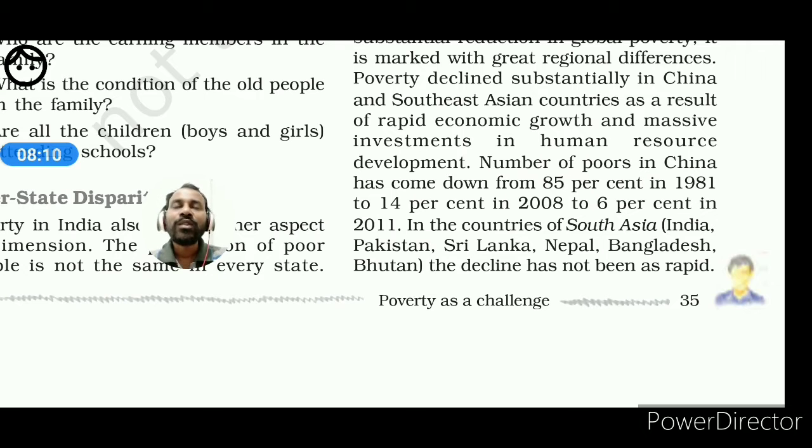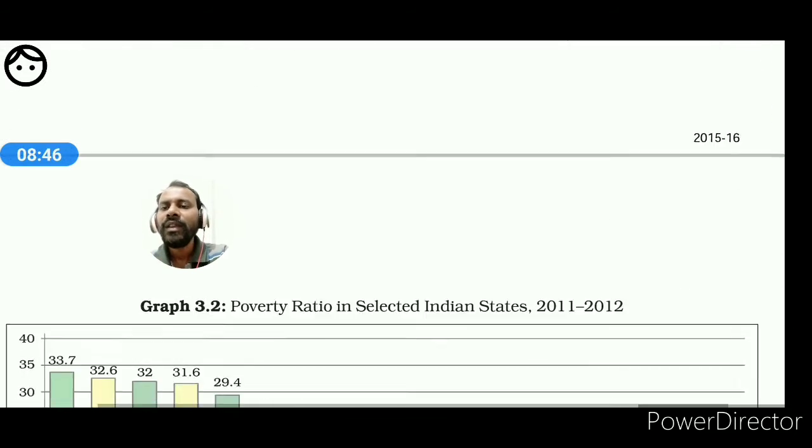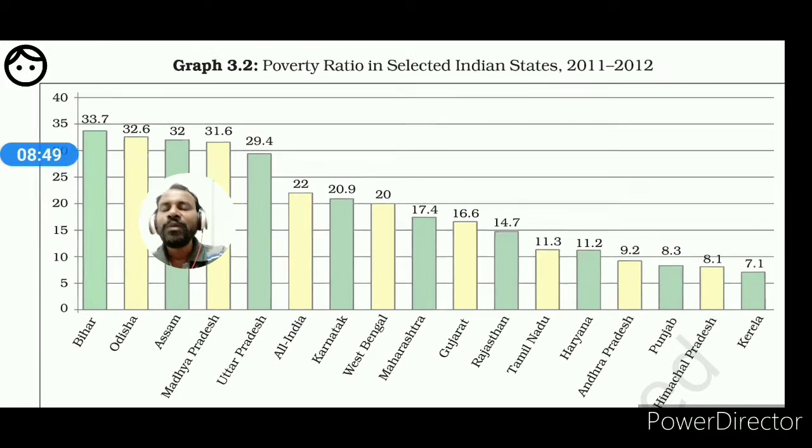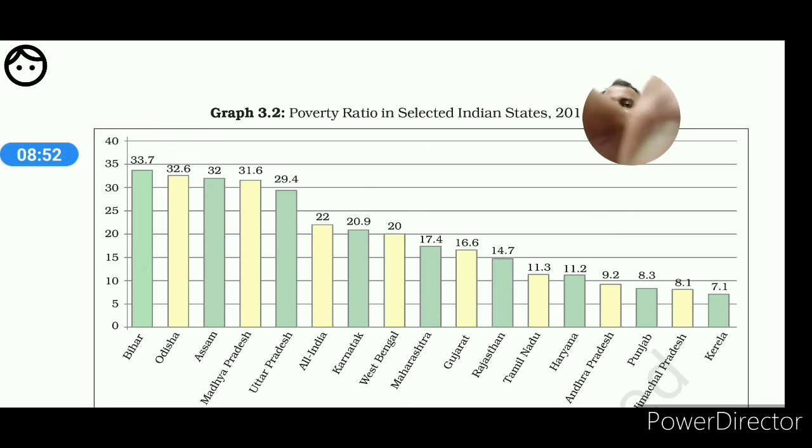initiative, in which microfinance, a small amount of loan, has been provided to marginal people, by which they have started their own business. In India also such an initiative has been taken by the Indian government. We are giving emphasis on the formation of SHGs, self-help groups, by which the income level of the people can be increased. So countries like India, Bangladesh, Bhutan are lagging behind in poverty eradication, but they are also improving.